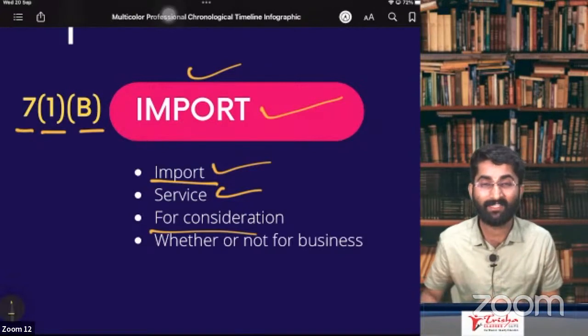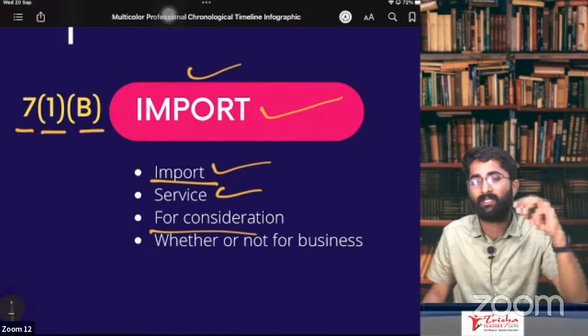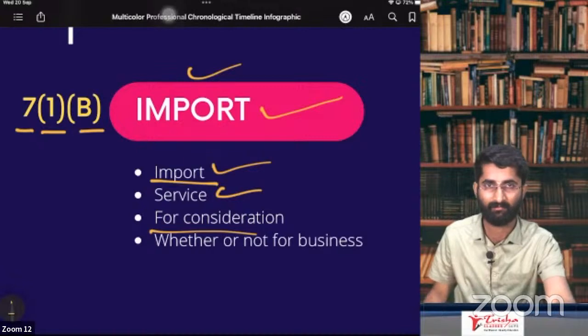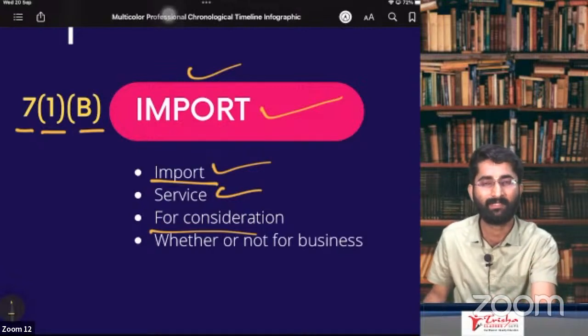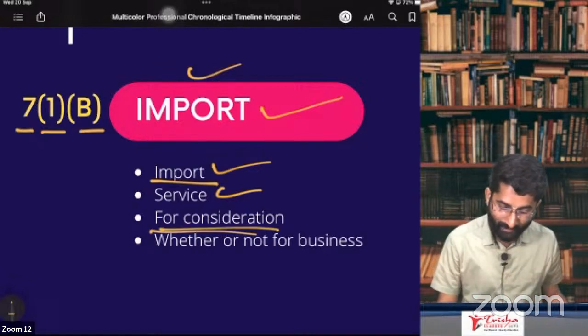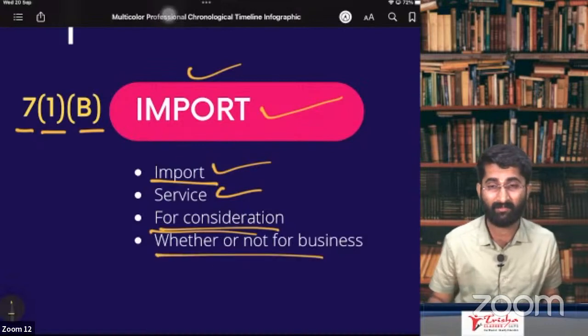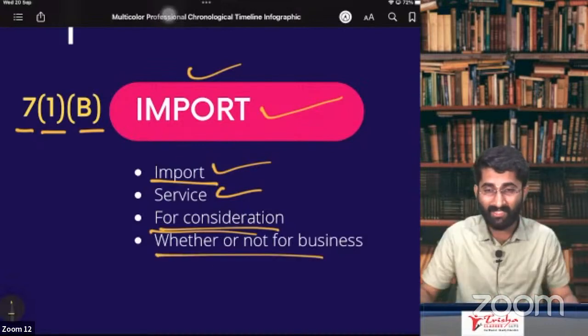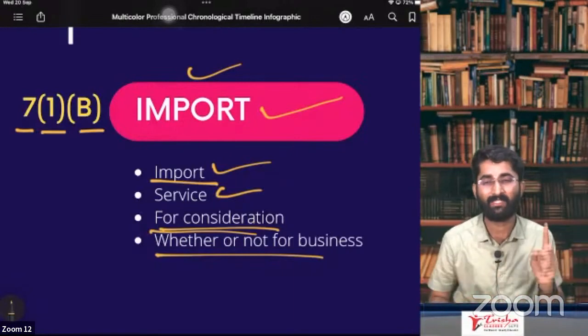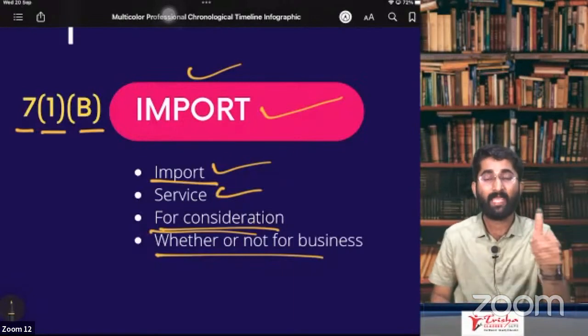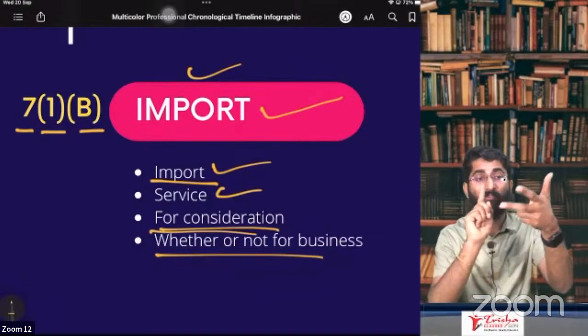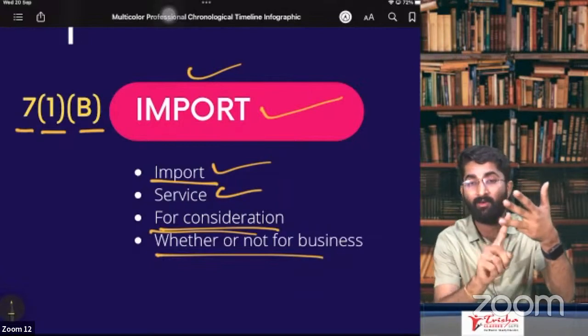For consideration, if there is no consideration, there is no supply, that we already discussed. There are exceptions. We will discuss the exceptions later. So for a consideration, whether or not for business purpose, if it is your business or not your business. So what is there in section number 7, subsection 1, clause B? Importation of service for a consideration, whether or not for the business purpose.